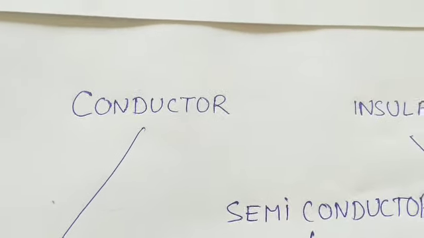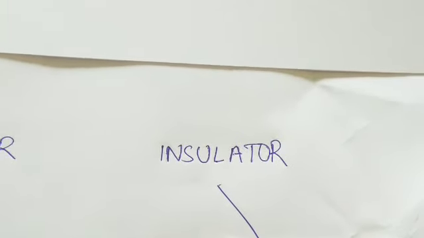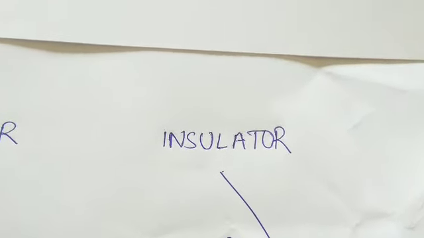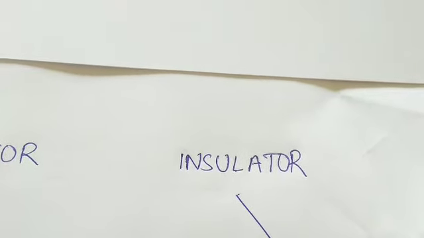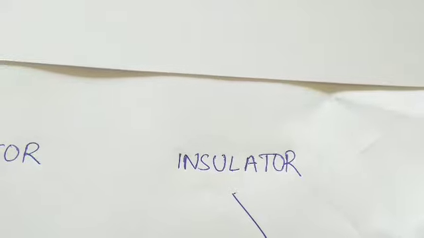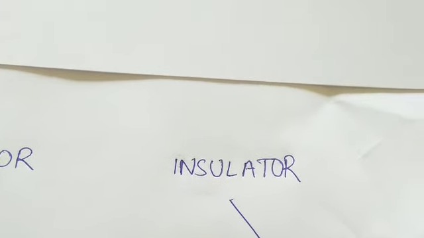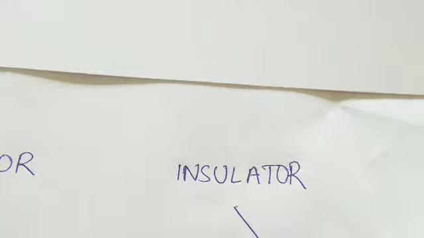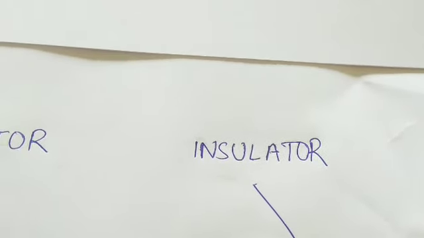On the other hand, insulators are those materials that cannot transport the charge carriers from one point to another by any means. You remember, it cannot transport the charge carriers by any means.